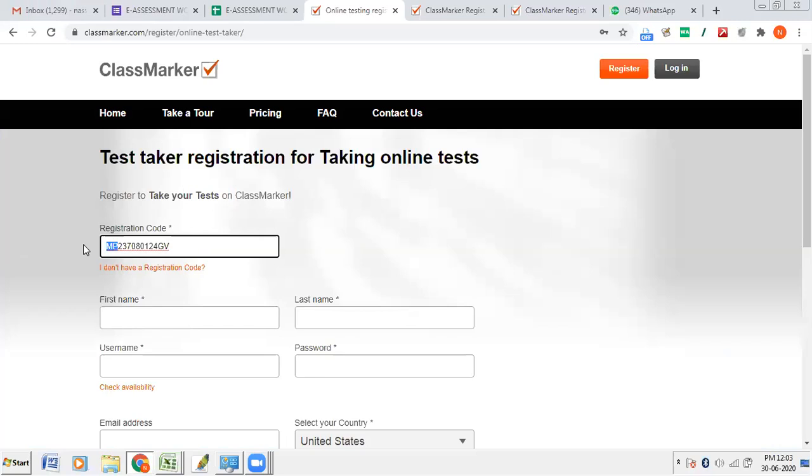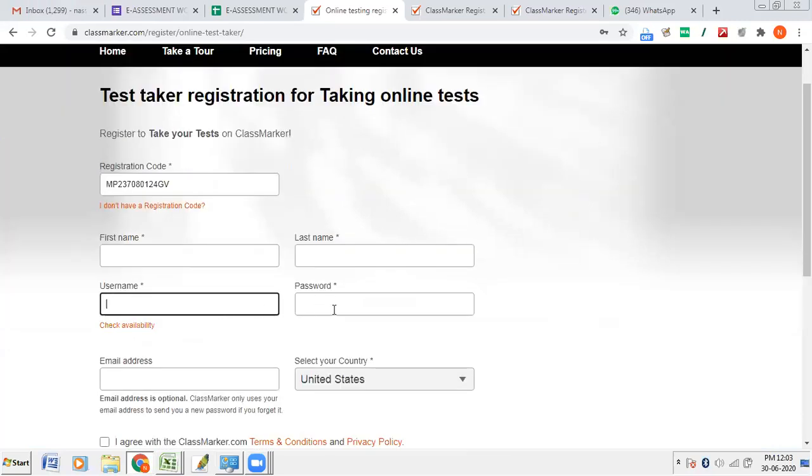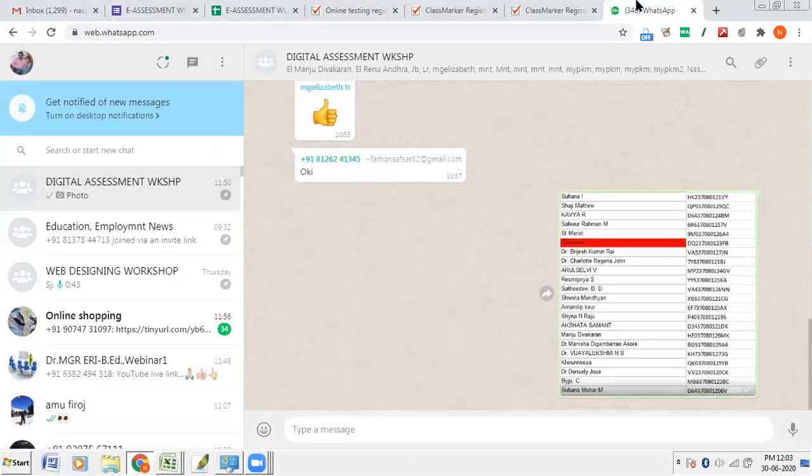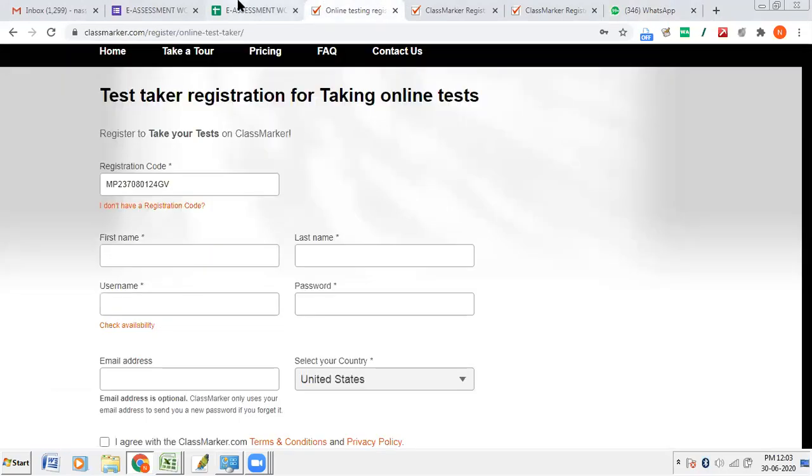Okay, then you enter first name, last name, username and password. You can ask your students to remember their username and password. So next time you don't need to give all these codes. Only the first time you need to give the code. Next time they can use their username and password. Okay, you do now. What is shown when you register? Tell me. Please do. Take time.